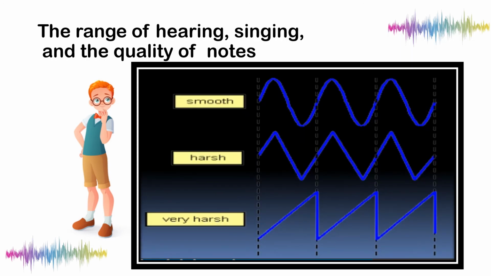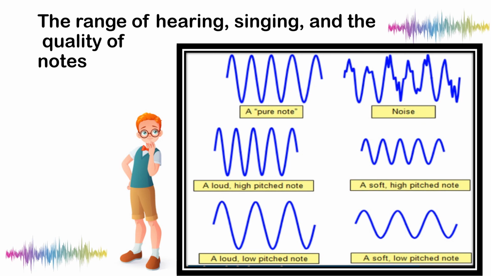Okay, the range of hearing, singing, and the quality of notes. So we have smooth. This is how it looks. It looks like the wavelengths of the smooth, the harsh, this one, and the very harsh. Okay, this one is the pure note. Okay, observe. This one is the loud high pitch note, and this one is loud but low pitch note. This one is very noisy. Okay, makikita po natin yan. And this one is a soft and high pitch note. And this one is a soft and low pitch note.